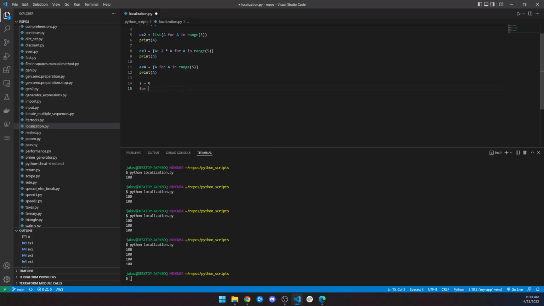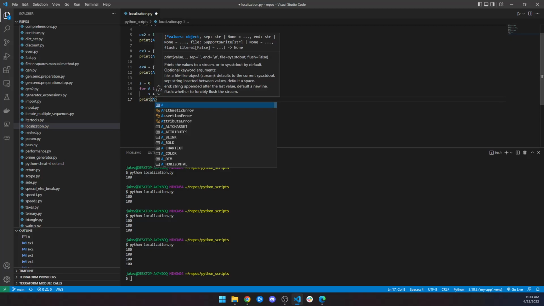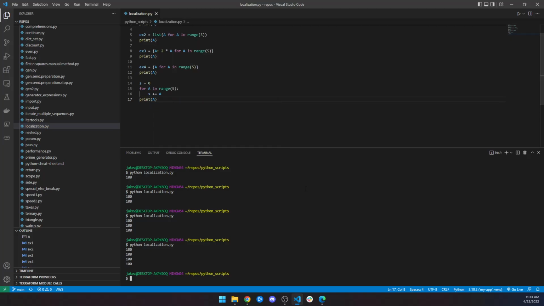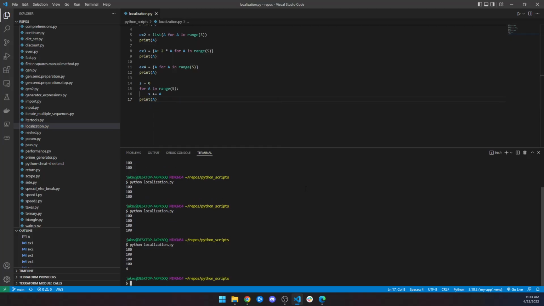So now I'm going to set S is 0. Okay, and then I'm going to say for A in range 5, S plus equals A. Oops, A. And then we want to print big A. What does that give you? 4.